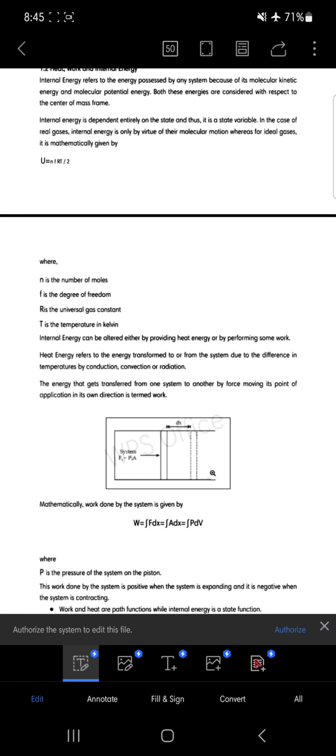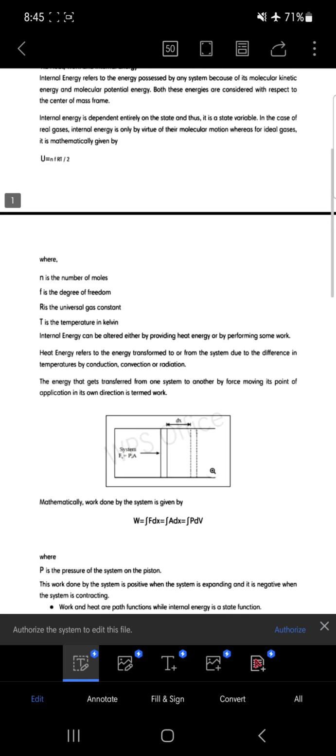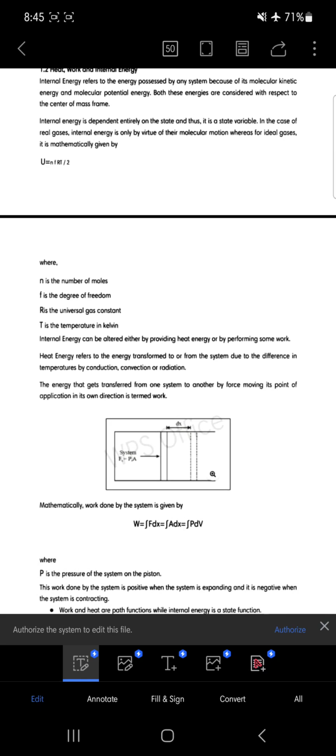Whenever we heat a gas, for example, it expands and there will be some change in the volume. Here you can see the figure is drawn. Here the gas force is applied by the system. You may see the direction of the force on the piston.